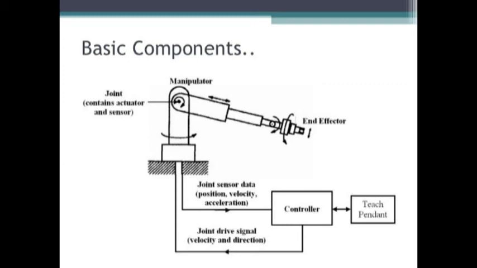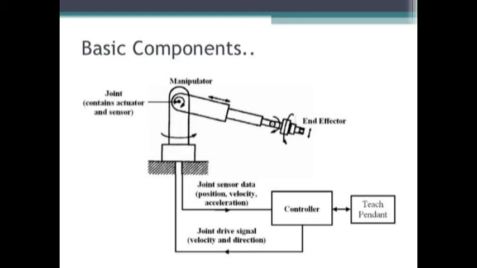Now coming to the manipulator, which consists of a base, arm and wrist similar to the human arm. It also includes a power source, either electric, hydraulic or pneumatic. On receiving signals from the robot controller, this mechanical unit will be activated.